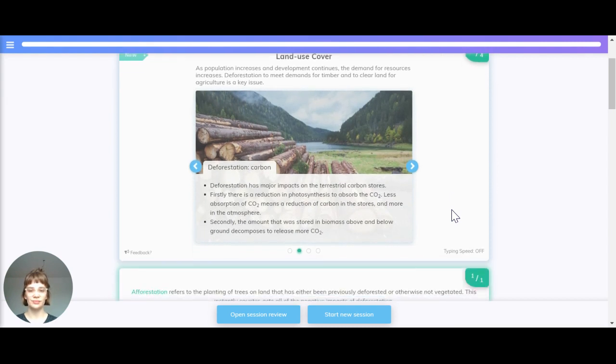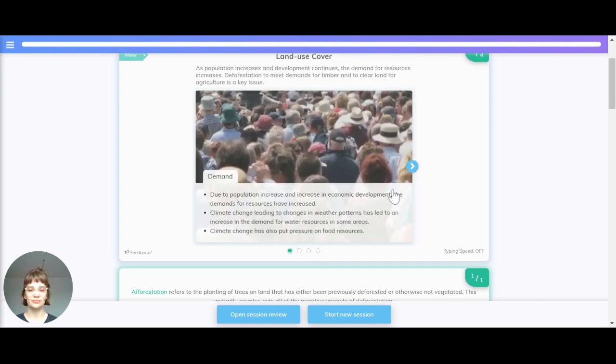Deforestation, carbon. Deforestation has major impacts on terrestrial carbon stores. Firstly, there is a reduction in photosynthesis to absorb the carbon dioxide. Less absorption of carbon dioxide means a reduction of carbon in the stores and more in the atmosphere. Secondly, the amount that was stored in biomass above and below ground decomposes to release more carbon dioxide.